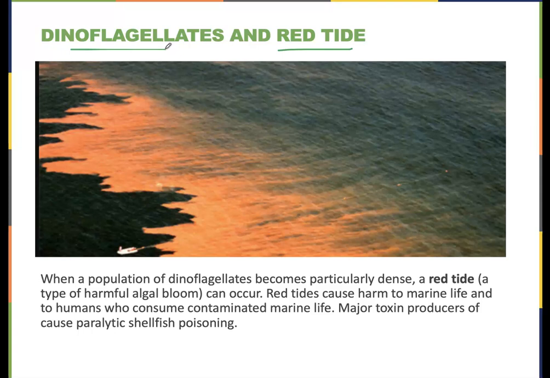What we are worried about, right, is we're not going to go in and drink seawater, but we will eat shellfish and we will eat seafood. So it is very important to not eat seafood if there is a red tide. The major toxin producers cause something called paralytic shellfish poisoning. So it can paralyze you.